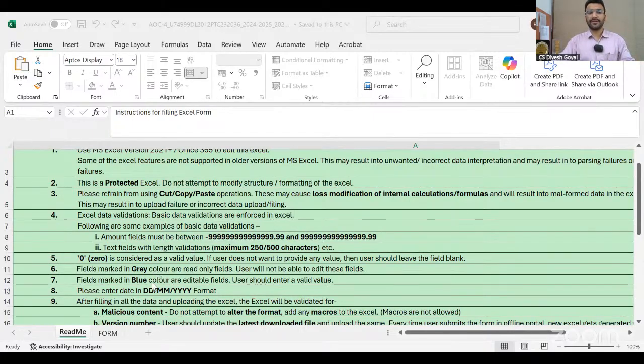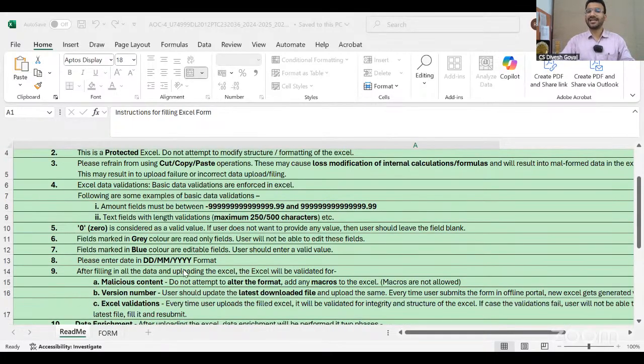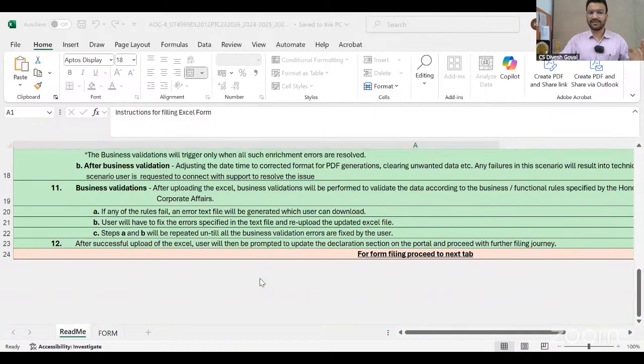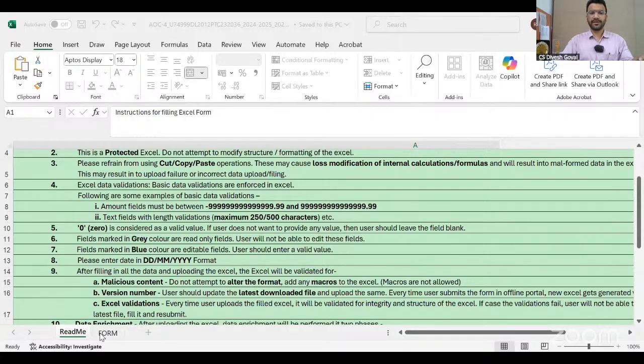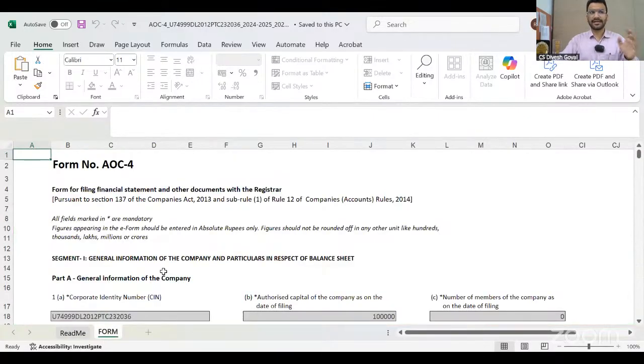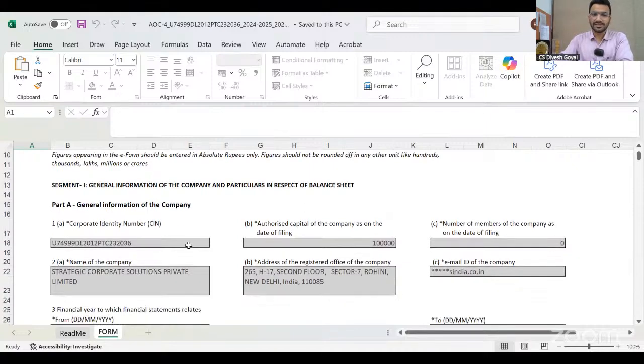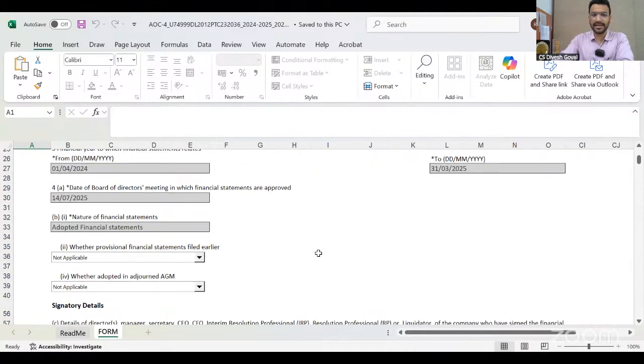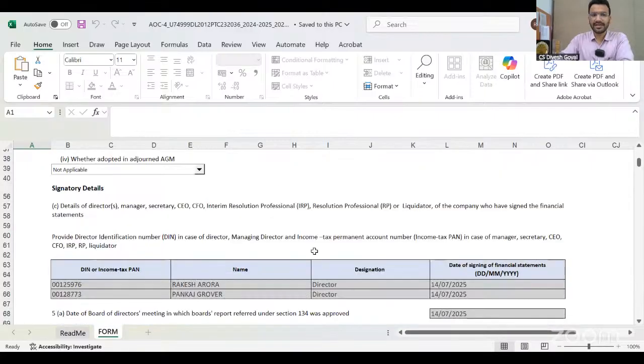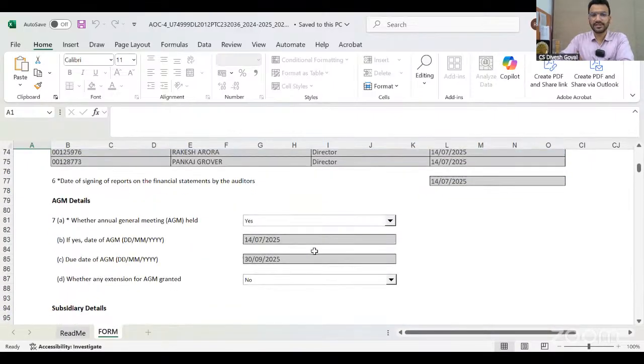Gray field means autofill. Blue field means we have to mention. Date format should be in this format only: date, month, year. So all these instructions we have to read definitely. Don't treat these instructions like the lines mentioned at the end of each form, because we never read those. Please read the instructions. These are very important. So you can see here the AOC-4 completely in the Excel format, and whatever information we have filled online is already filled there. You can see it in the gray. Whatever I have filled there, all such information is already filled.